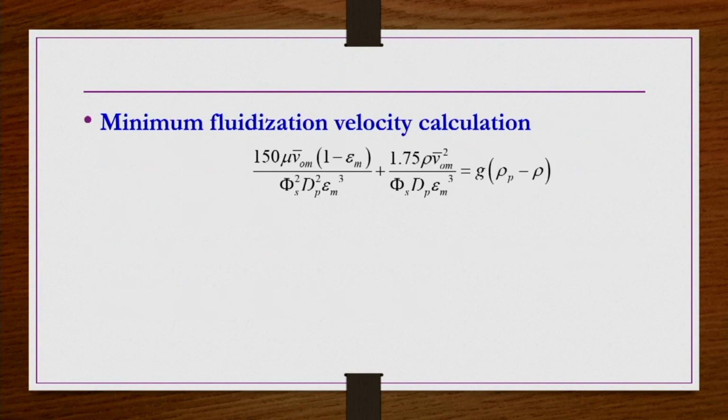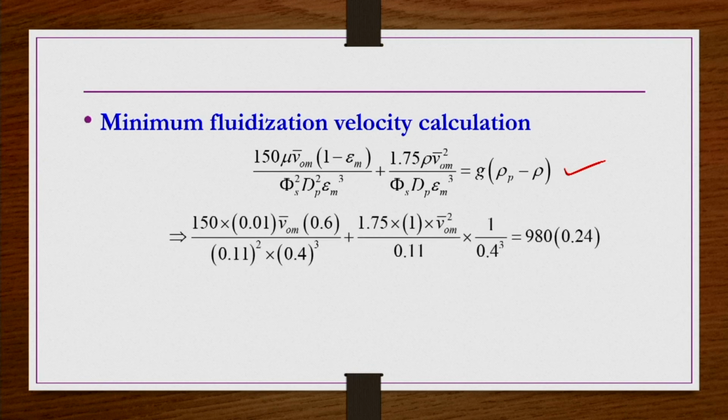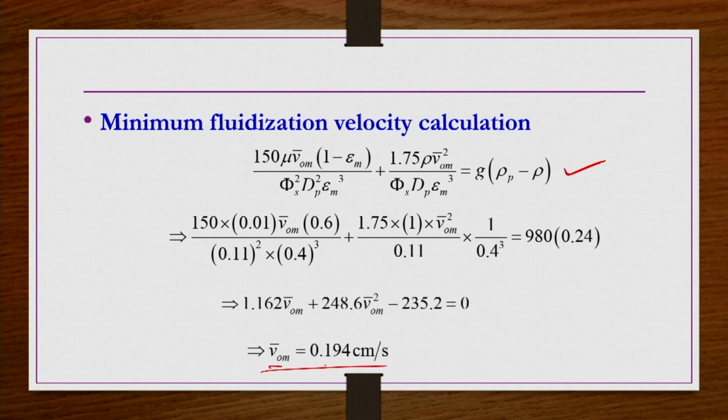So, for the minimum fluidization velocity, this is the equation; we have done several problems, right. Here everything is known except the minimum fluidization velocity V0m bar. In this equation you substitute all the terms and then simplify. Okay. I have done this one in CGS units. Then you will get V0m bar as 0.194 centimeter per second.